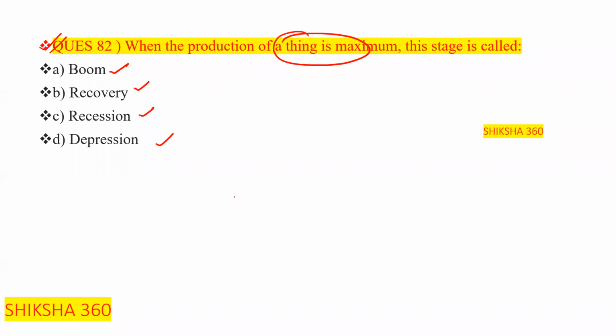In the time of boom, production capacity is fully utilized, and at that time the production is also maximum. So option number A is the answer here, because at that time production is maximum.